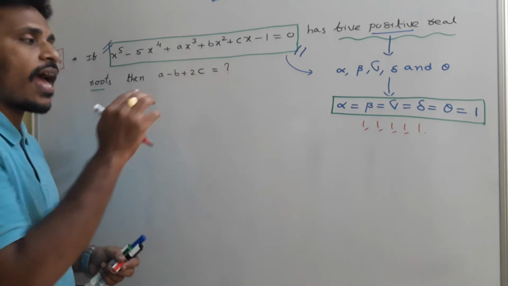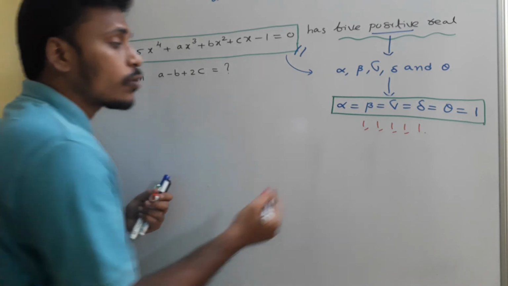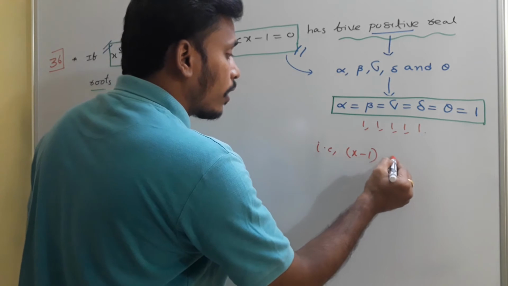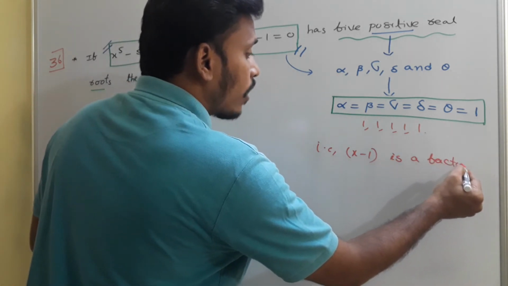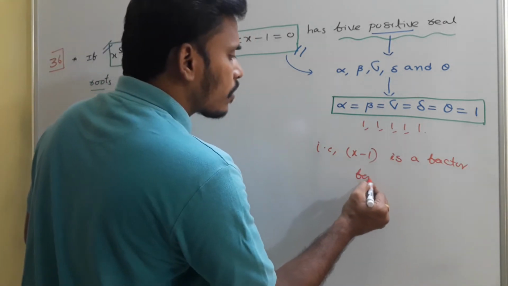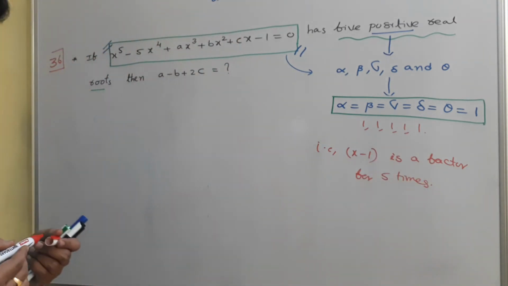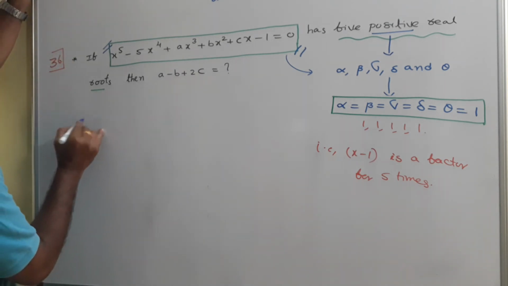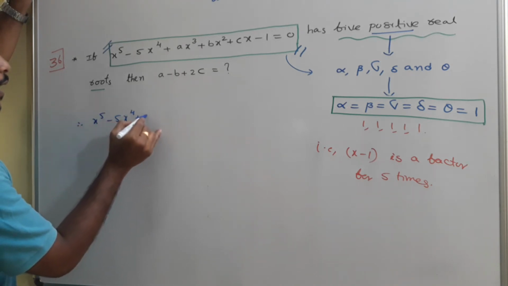Since this equation has 1 as a root for 5 times, that in turn indicates that x minus 1 is a factor. Okay, x minus 1 is a factor 5 times. It's because 1 is a root for 5 times, so x minus 1 is a factor for 5 times for the given polynomial equation.